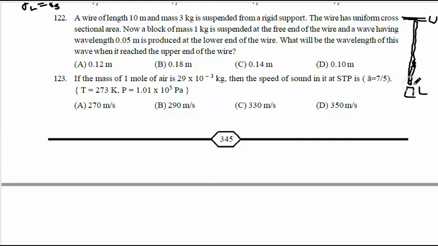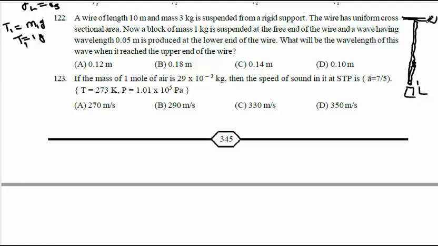So what is the tension at the lower end? Tension at the lower end, T1, is because of the block of mass 1 kg. I will write M1 g, where M1 is 1, so T1 equals 1 g. That is the tension at the lower end.